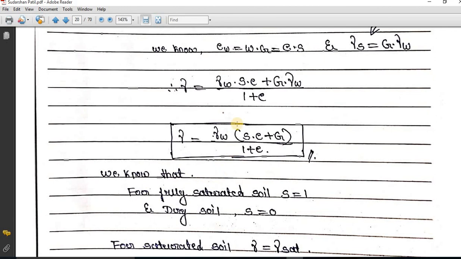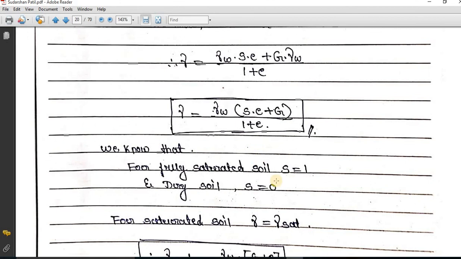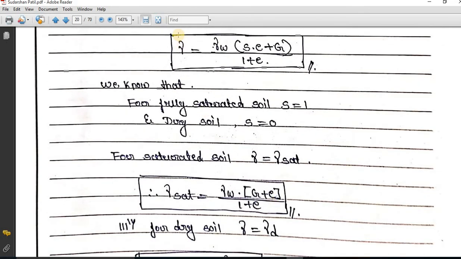So when the soil is fully saturated, this S will be equal to 1. In that case, when the soil is fully saturated, S will be equal to 1, and this bulk unit weight will be equal to saturated unit weight, because soil is fully saturated. Whatever the weight we are going to take, that is saturated weight. That is why this bulk unit weight will be saturated unit weight. So if I take S as 1, this bulk unit weight will be converted to saturated unit weight, that is equal to mu W into, in place of S I am going to keep 1, so E plus G divided by 1 plus E. So this is a relation when the soil is fully saturated.